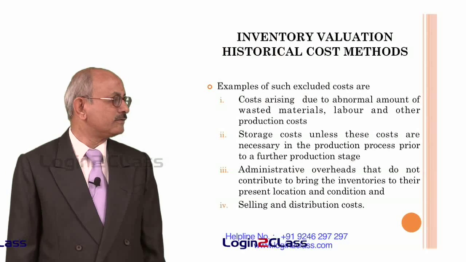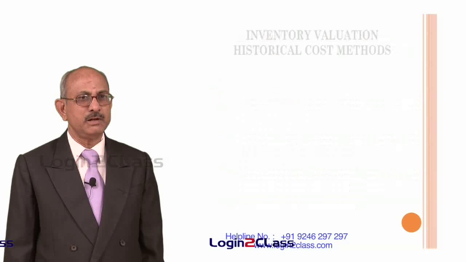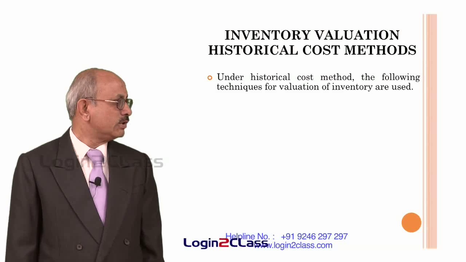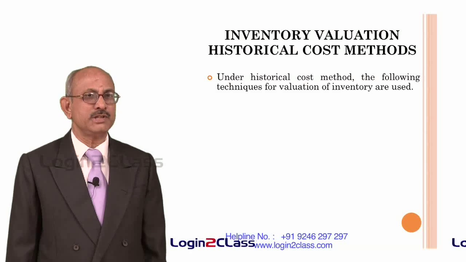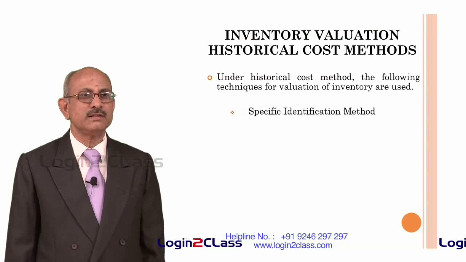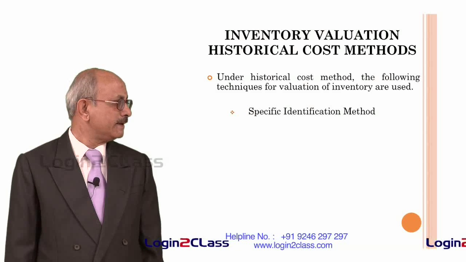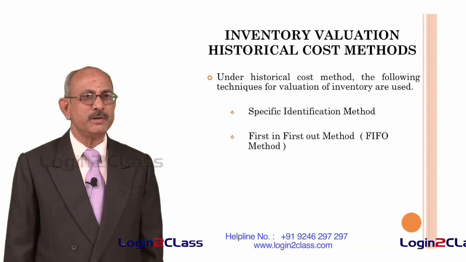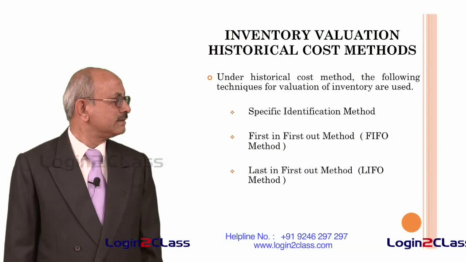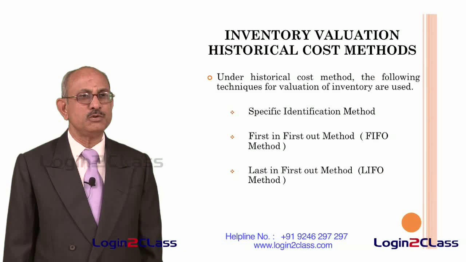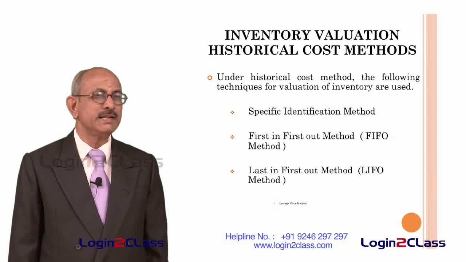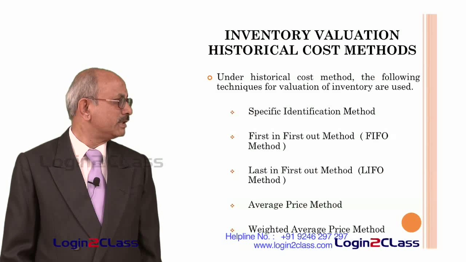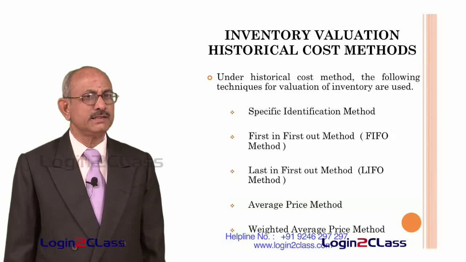So now we will find out what are the different methods available for valuation of inventories under the historical cost methods. Under this, there are different names given to each of the methods. One is called the specific identification method, second is the first in first out method, also normally called the FIFO method, and the last in first out method, also called the LIFO method, and the average price method, also the weighted average price method. So let us discuss each of them.